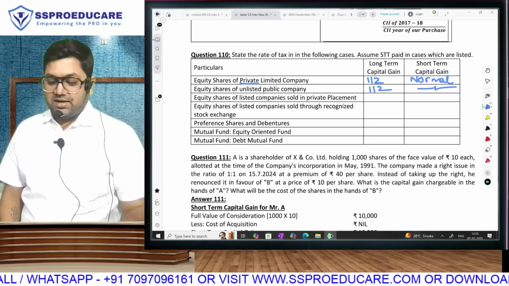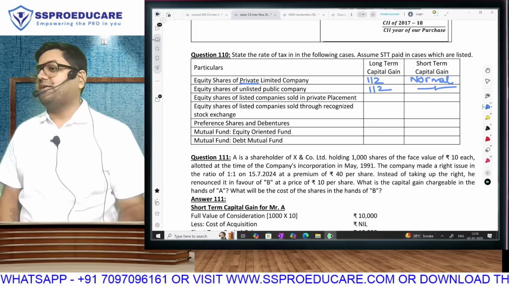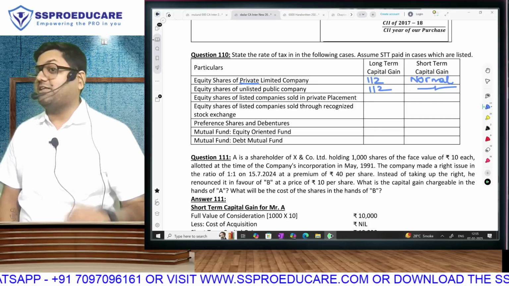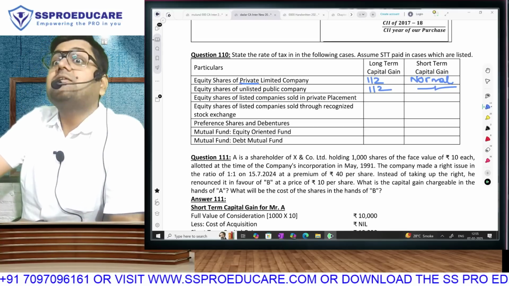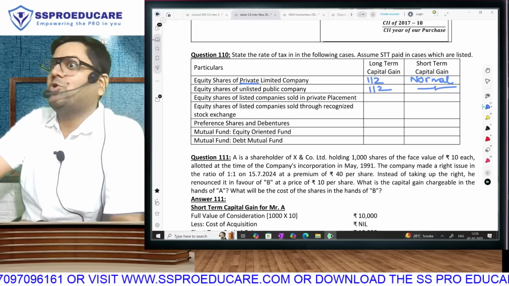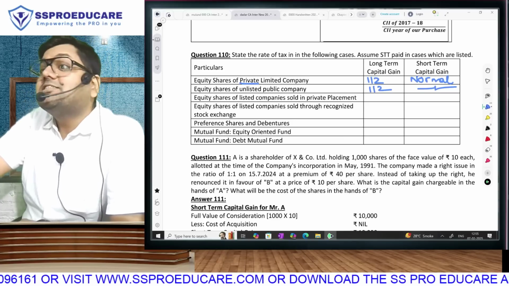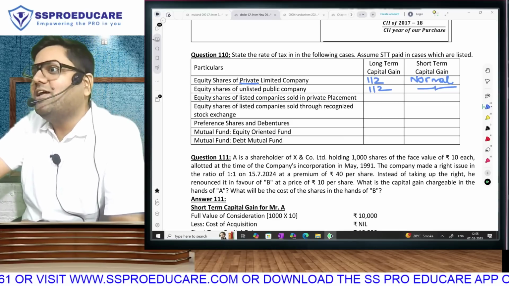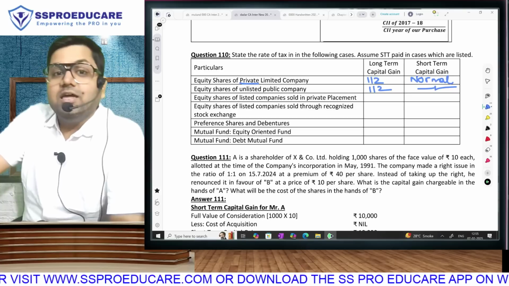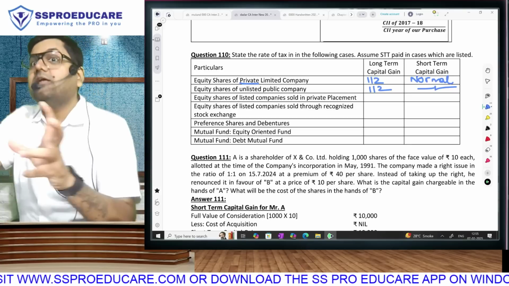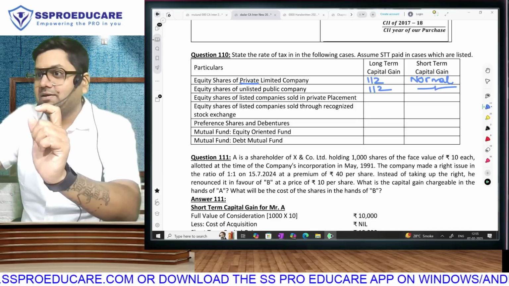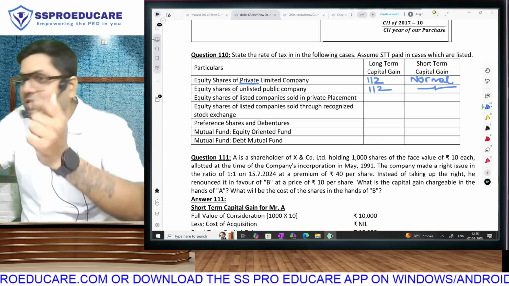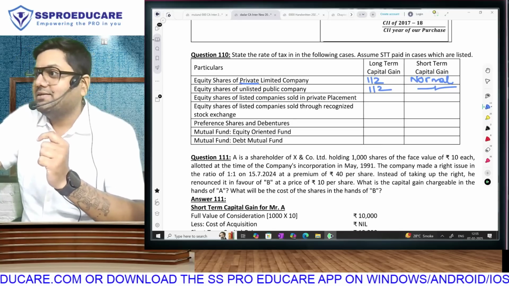Equity shares of listed companies sold in private placement. This is slightly tricky. Don't make a mistake. This is an equity share. This is listed. But we have not sold it on the stock market. STT can get attracted only and only if we sell on the stock market. If we sell a share in private placement, it does happen. Bulk deals. Supposedly, Adani wants to sell its stake in Wilmar. So they are not selling on the stock market. They are doing a private deal with a Singapore-based entity.